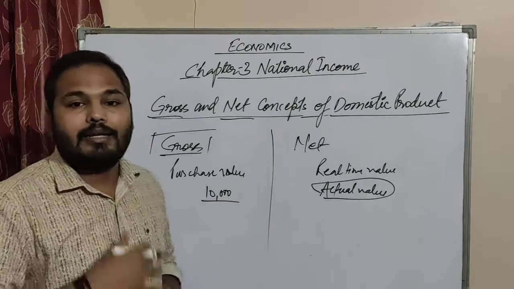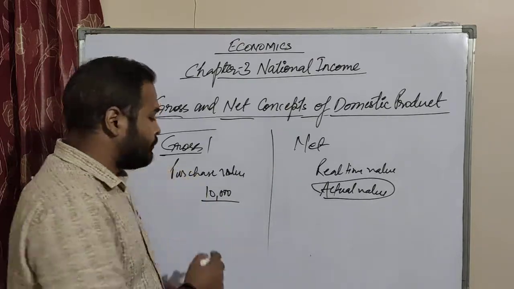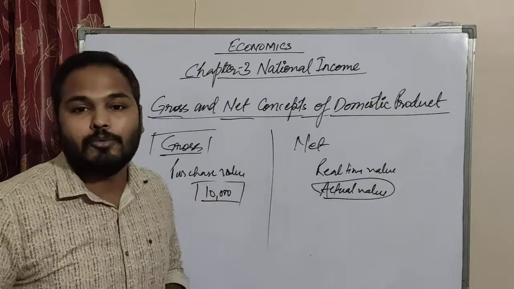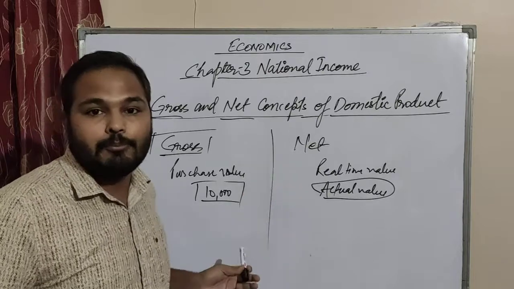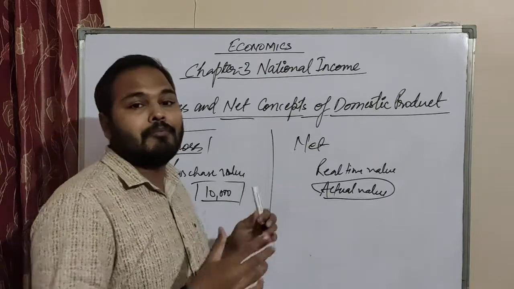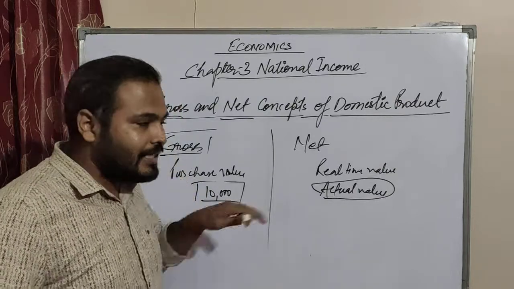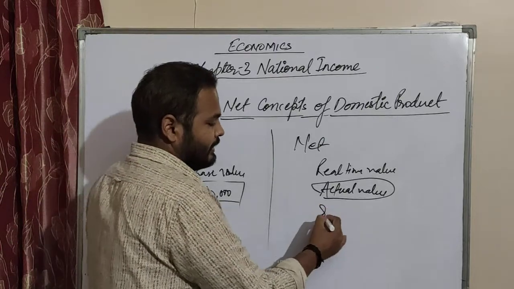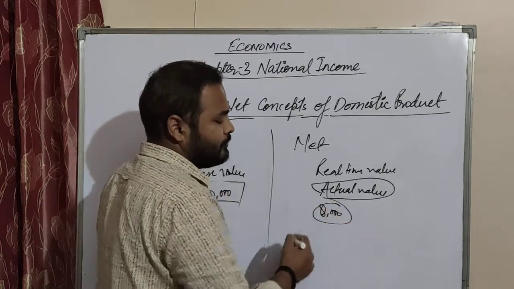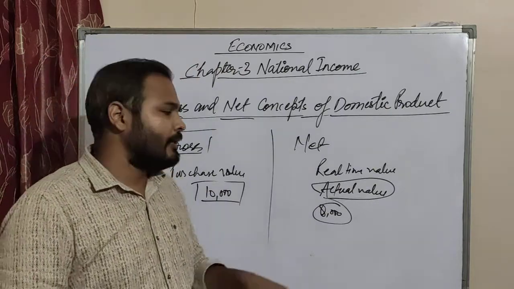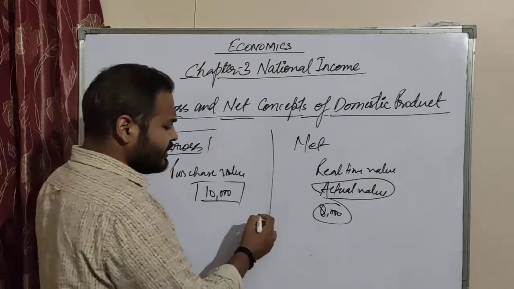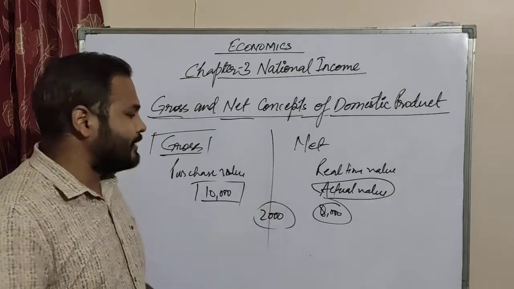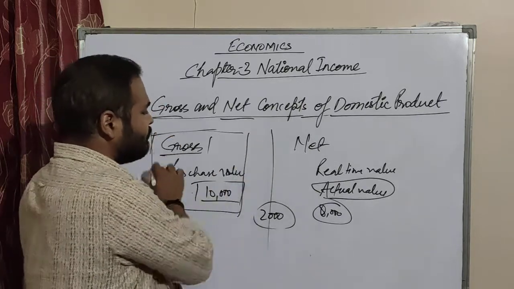Later on you sell it, but the price at which you bought that mobile will not be the price at which it sells again. Something must be reduced from that price, and only then will you be able to sell it. Suppose it sells in the market for 8,000. Some people came to you and you sold it for 8,000 rupees. Now here is a loss of 2,000. Why did it happen? So we can say that gross value is always a purchasing value.